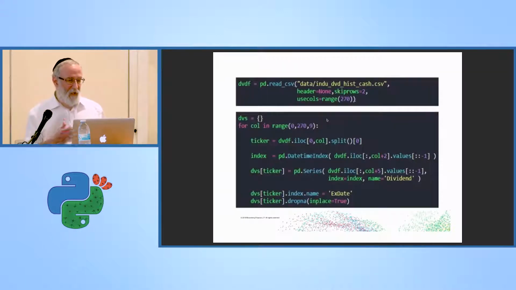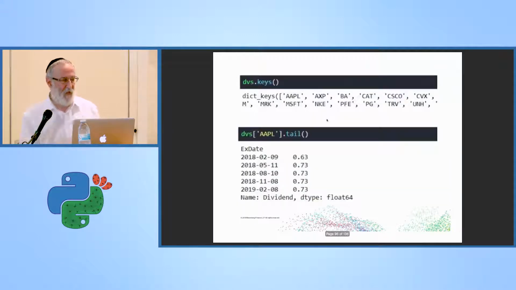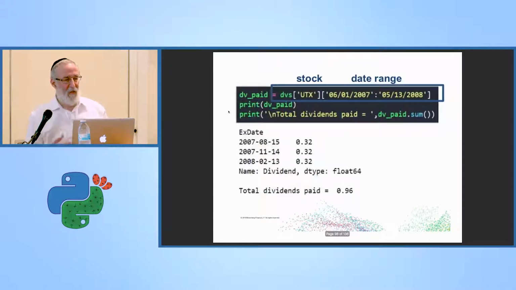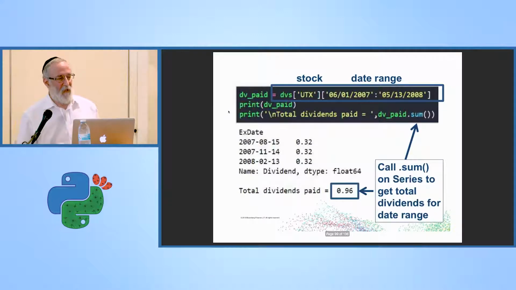So I wrote a loop to go through the data frame 9 columns at a time and pull out the stuff that I needed. You can take a look at this later. I won't go through the code now. And I ended up with a dictionary where the keys are the ticker symbol, and I can go in by each ticker symbol and I get a series of the dividends. This is me just testing that my idea works, that I can key into the dividend dictionary by stock and by date range, and then I can sum up the dividends from that series and get the total number of dividends that apply to the return.